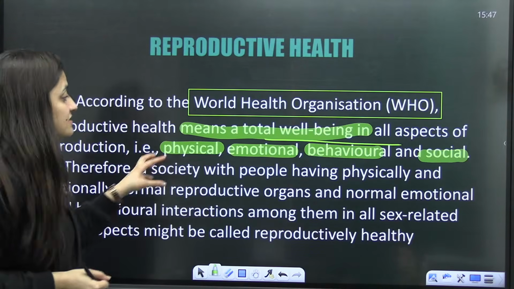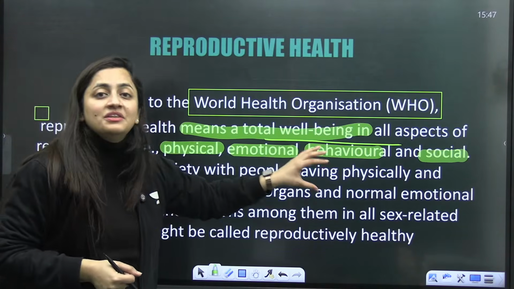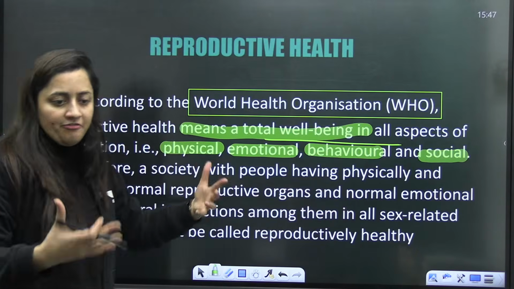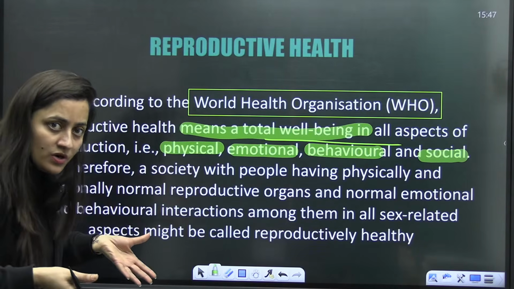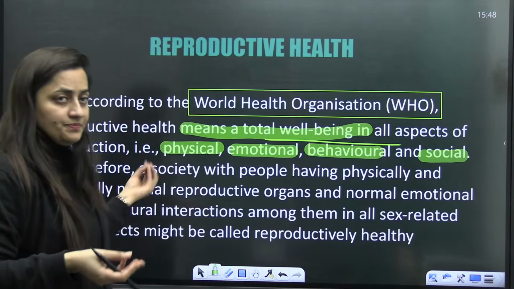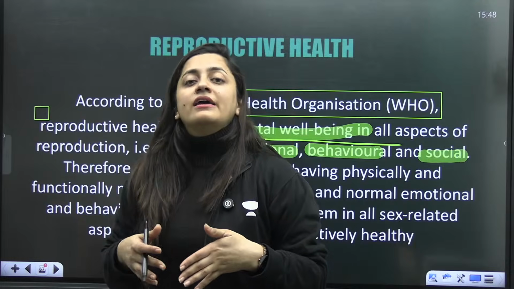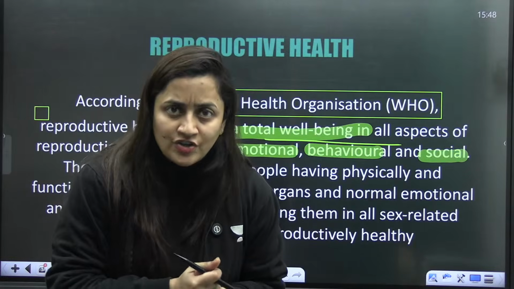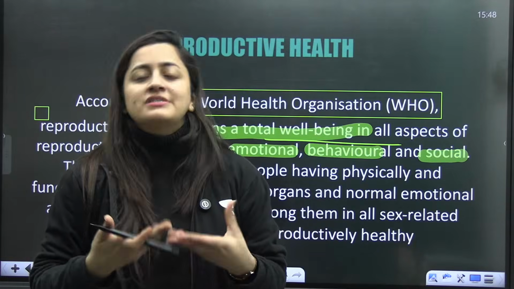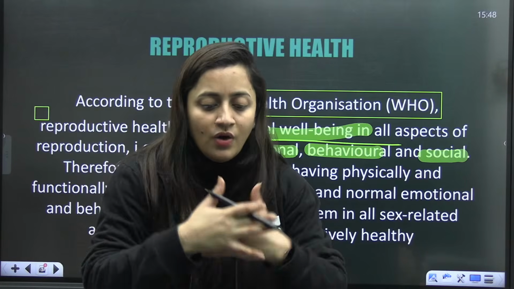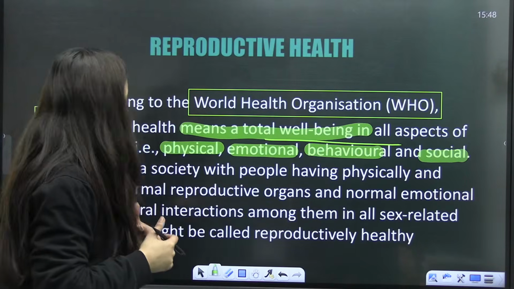Okay, so there is a society with people who are physically fit, the reproductive organs are working fine, and emotionally they are also fine. Obviously they will give birth to a healthy population, and with a healthy population, the efficiency will be better. So that is how everything is interrelated. Are you getting my point?